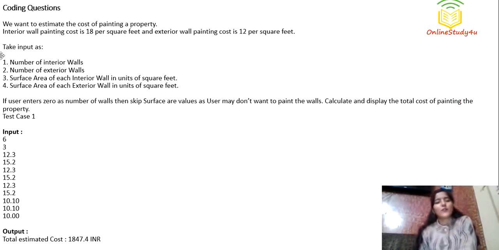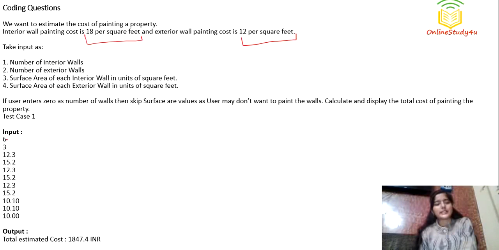Okay, so see what is happening here. We have to estimate the cost of painting a particular property, and the cost of painting interior walls is given as 18 per square feet, and for exterior wall it is given as 12 per square feet. Okay, now input is in the form of, first they are giving you number of interior walls.